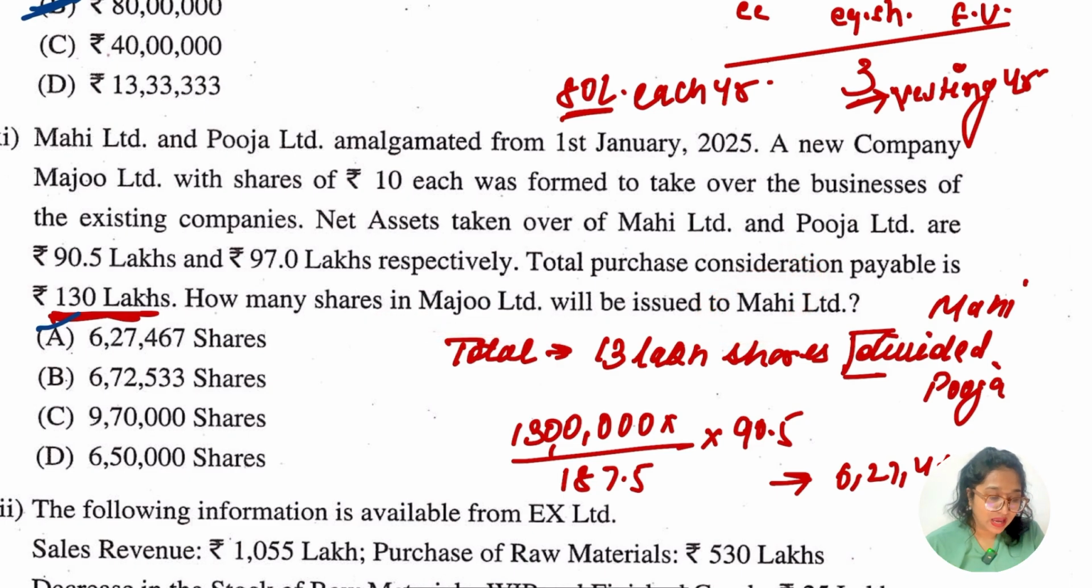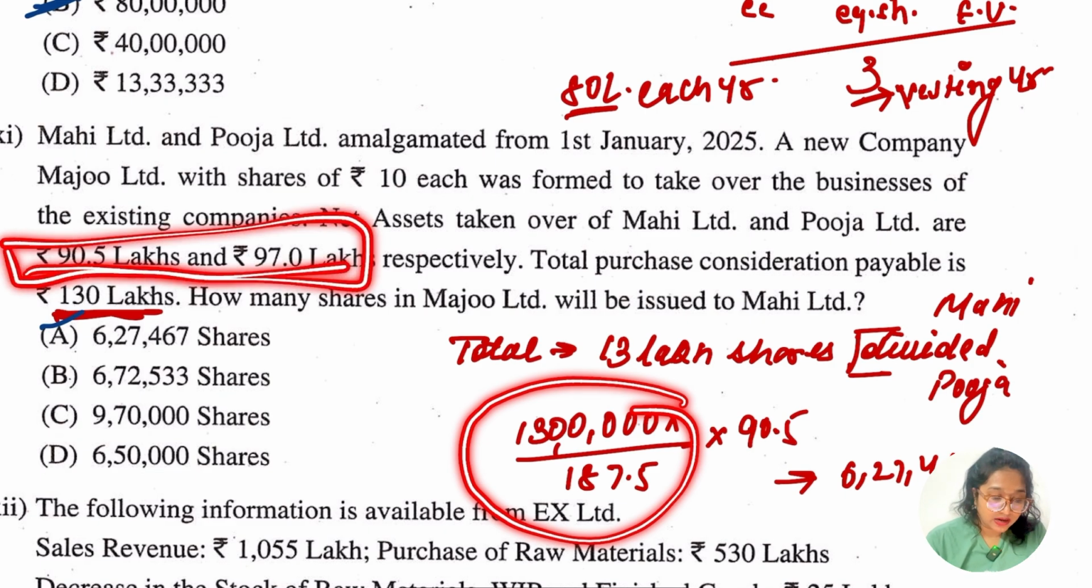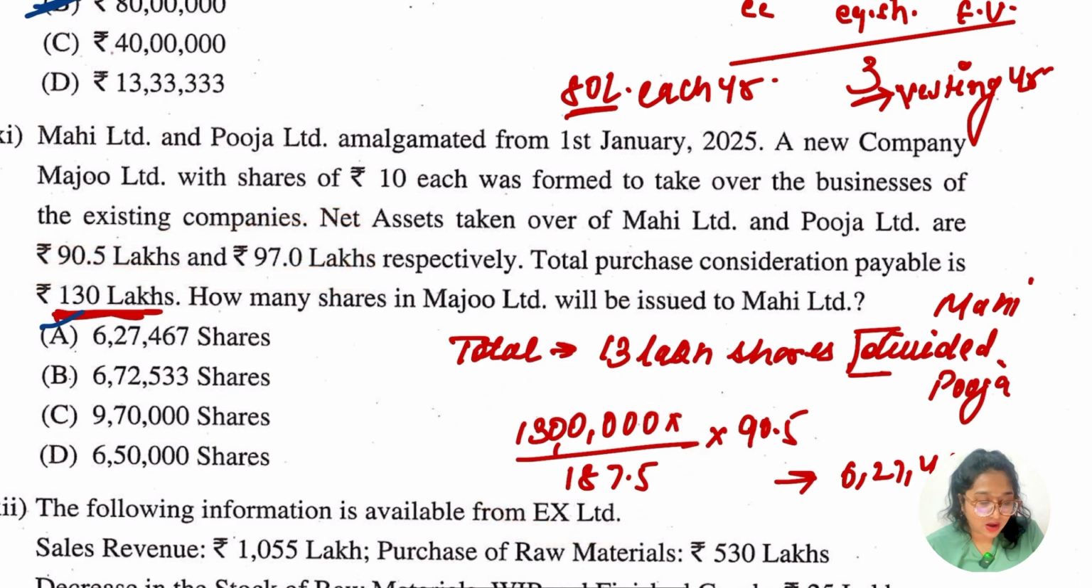So we have the total purchase consideration of 130 lakh, and shares are of 10 each. So 130 lakh divided by 10 gives 13 lakh shares. This is to be divided among Mahi and Pooja. In total, when I add the net assets of these two companies, that would be 187.5. So 13 lakh divided by 187.5, because we want to know the shares issued to Mahi.